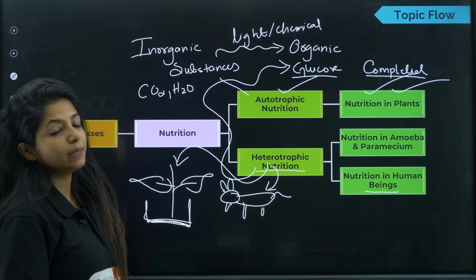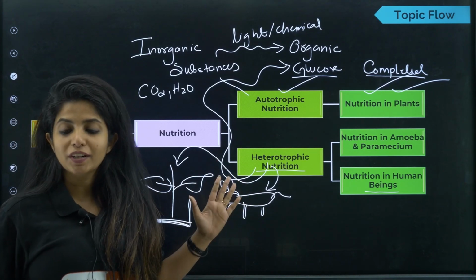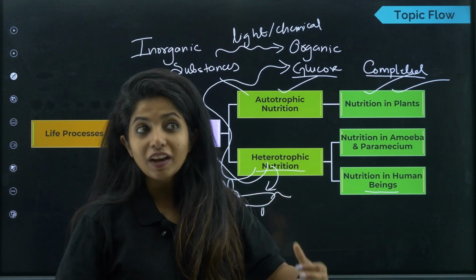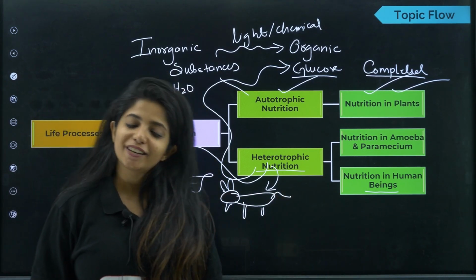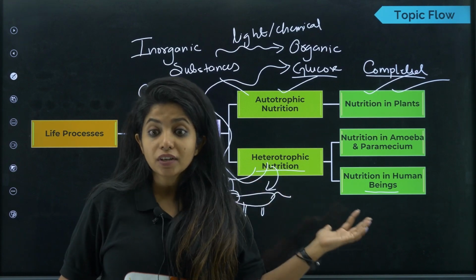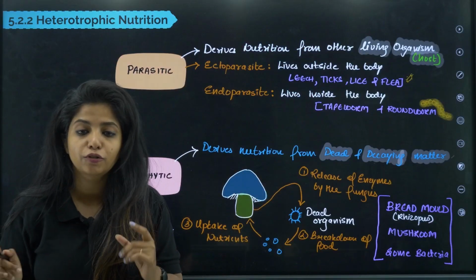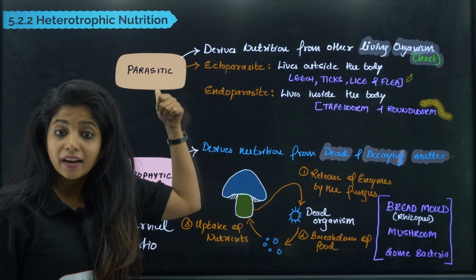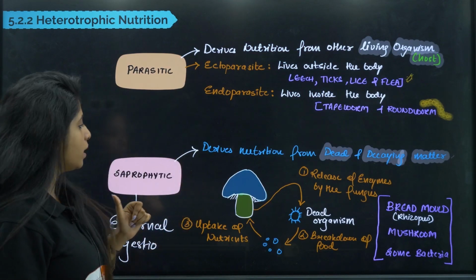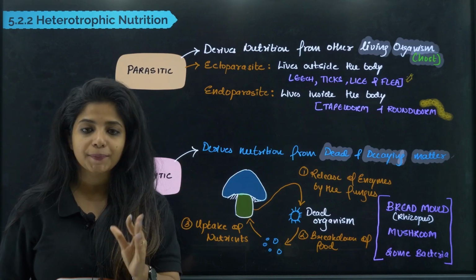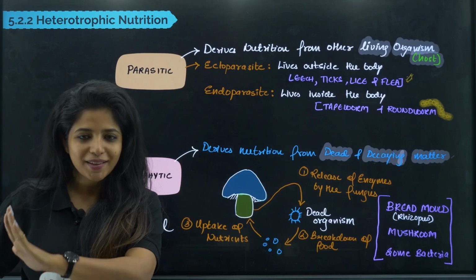So you are totally dependent on other organisms for food, my dear children, which is why I say that you are a heterotroph, I am a heterotroph, everyone else around us are heterotrophs. Now heterotrophs also have different types and we are going to study about that right now. Types of heterotrophic nutrition. One, as you see, is parasitic. The other one, as you see, is saprophytic. The third one is holozoic. I am going to teach about each of them separately.